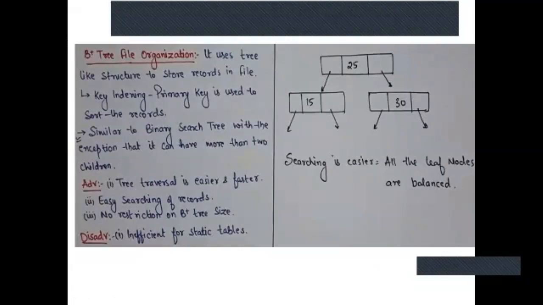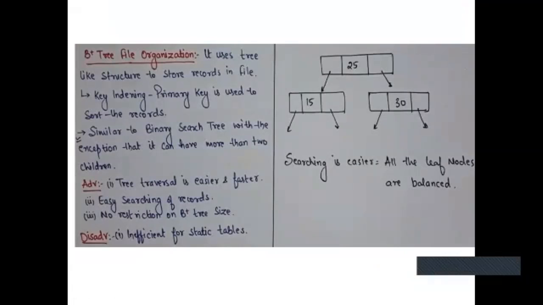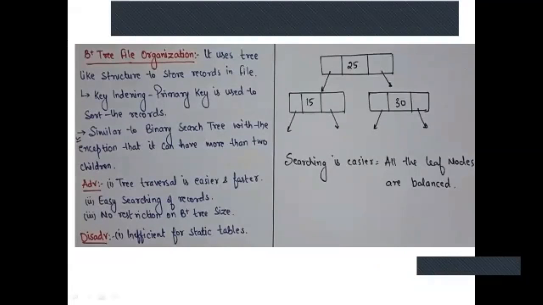Now this B+ tree is most similar to the binary search tree in your data structures, but the only difference is that in a binary search tree you have 2 children. Here you will have more than 2 children. And B+ tree is basically a balancing tree. It balances itself every time you do insertion or deletion.